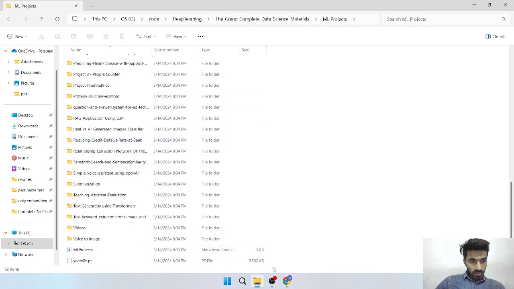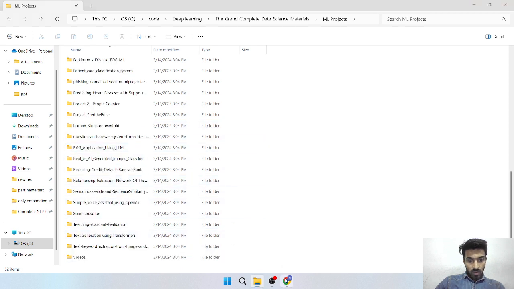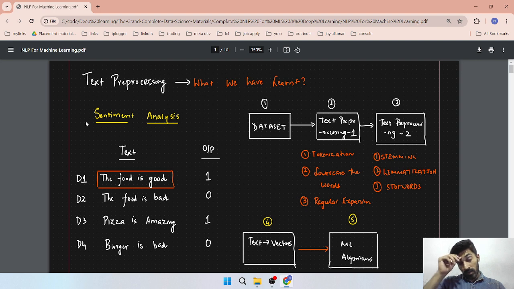Okay, so let's start our text preprocessing. Firstly, before preprocessing, we will learn what we have to learn. We have to know what is tokenization, lowercasing the words, regular expressions, stemming, lemmatization, and stop words.